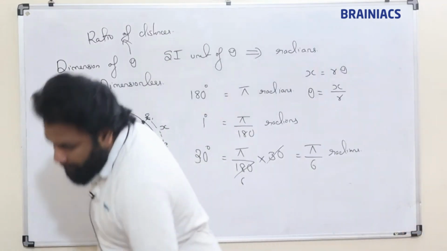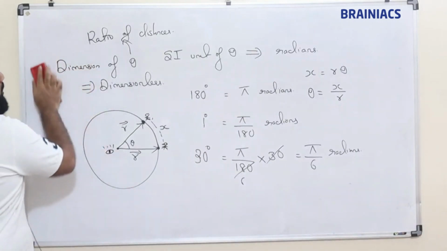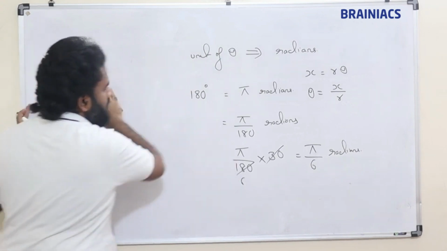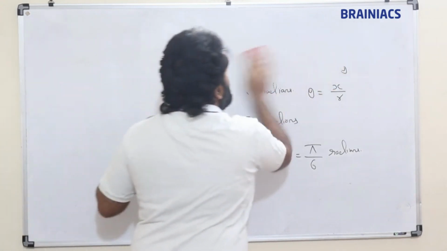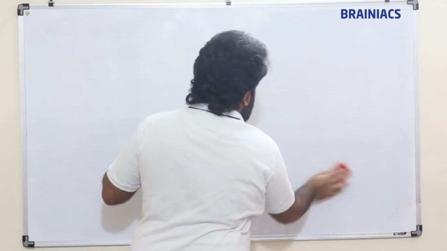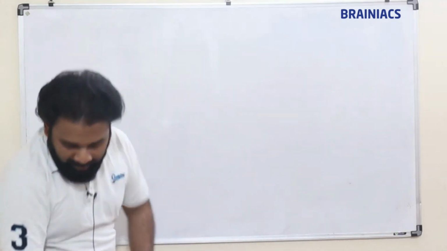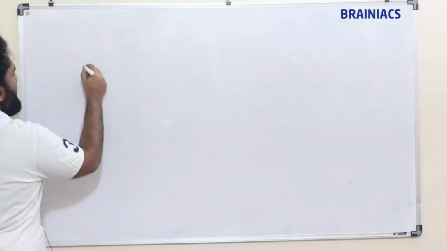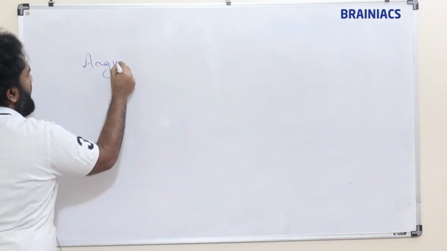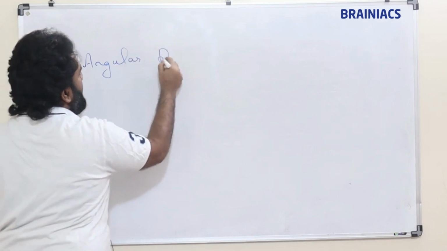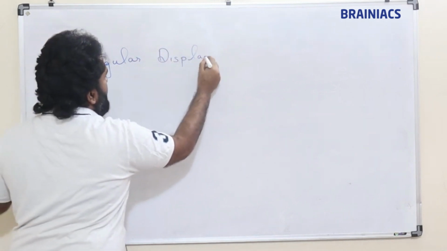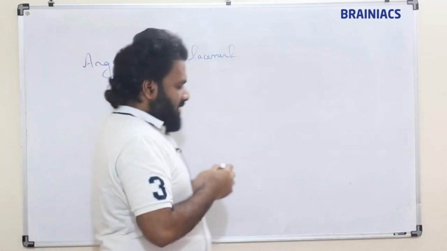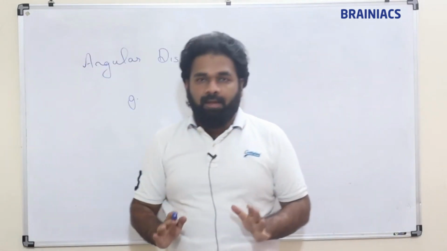Fine. Another question for you is whether this angular displacement theta is vector or scalar.